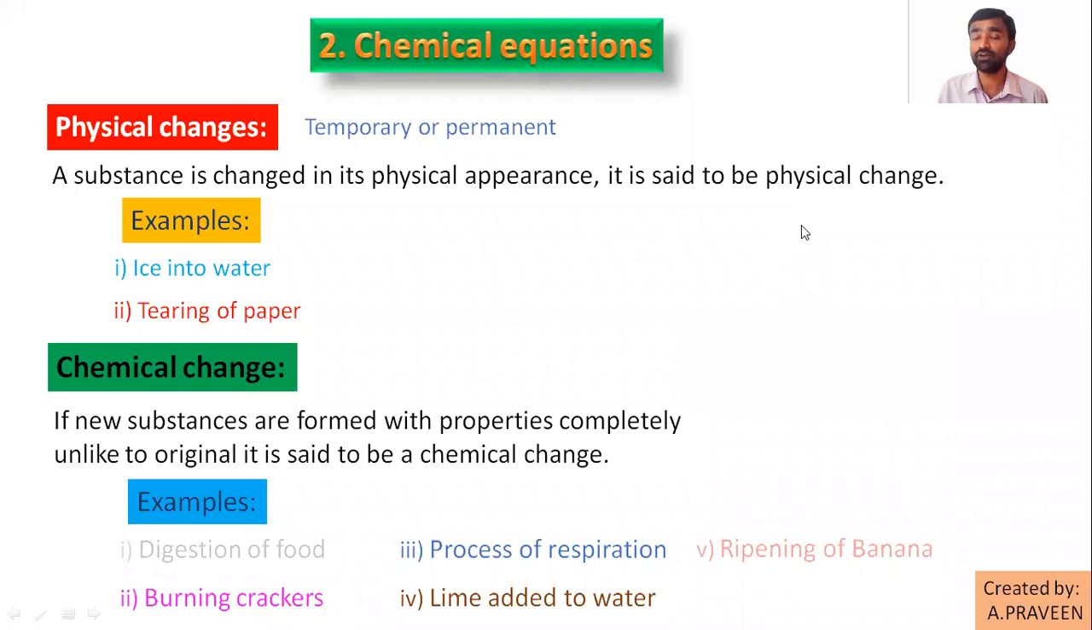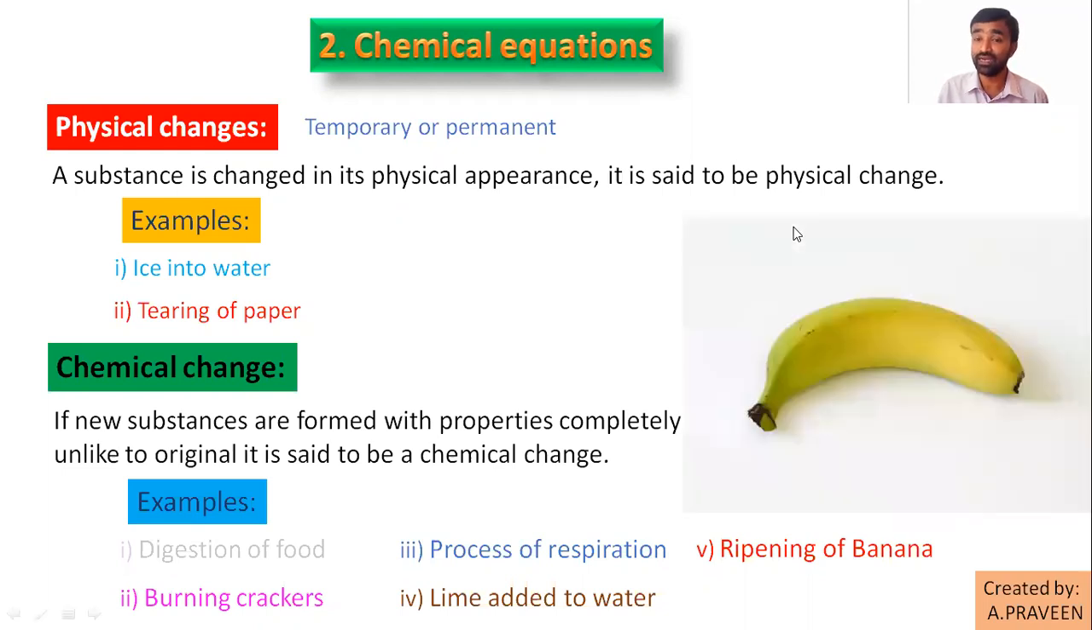Then ripening of banana. Is it a temporary change or a permanent change? Permanent change. Here what happens? It oxidizes, right? So its characteristic properties change and it decomposes. If you leave it in the oxidation process, it decomposes and mixes with the soil. So this is also an example we can give for chemical change.